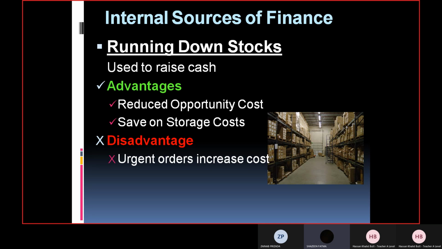But if the orders have to be delivered urgently, it will require extra transportation cost, maybe if the business delivers them themselves or through a courier.